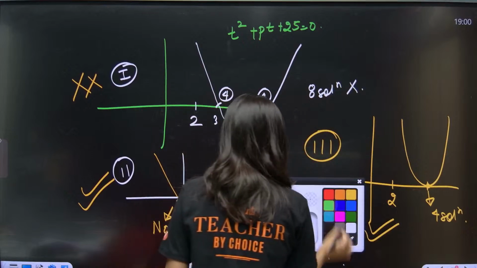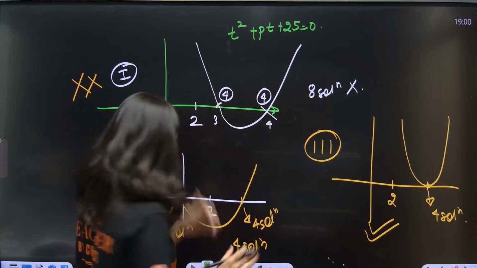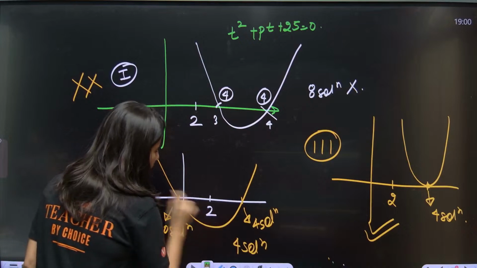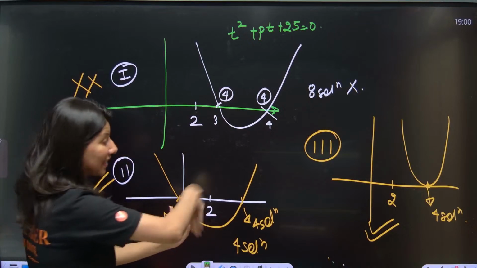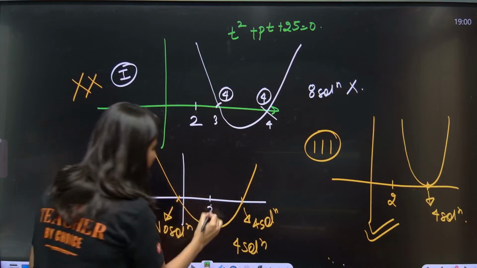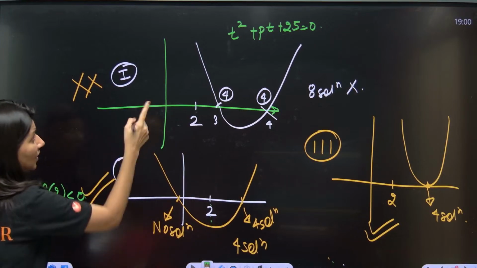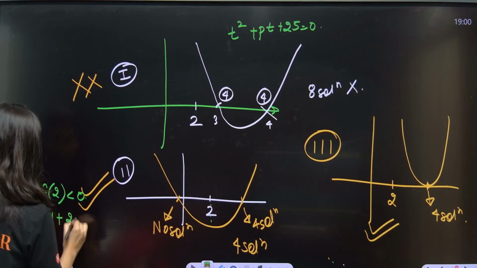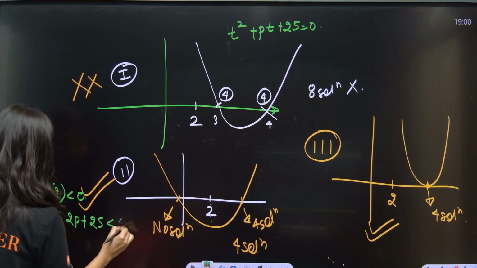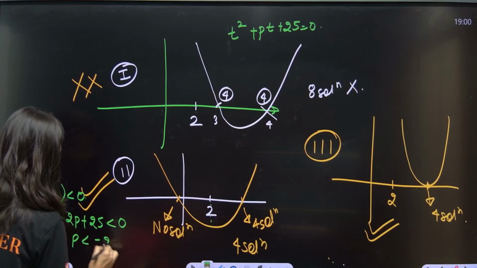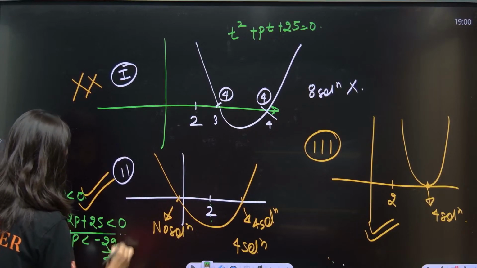Now I will talk about the second and third case only. So this is the location of roots. One root is greater than 2, another root is less than 2. That means simply f of 2 is less than 0. So f of 2, 4 plus 2p plus 25, is less than 0. That means p is less than minus 29 by 4. So this is your correct answer.